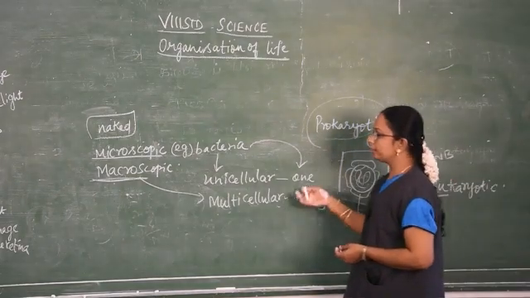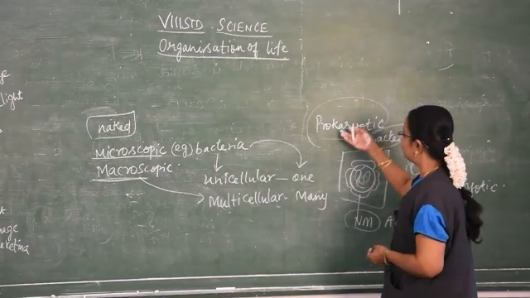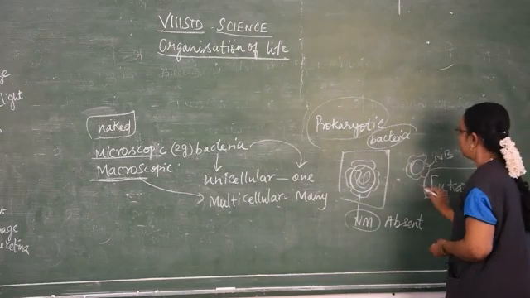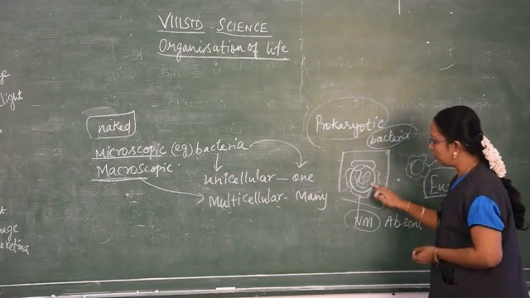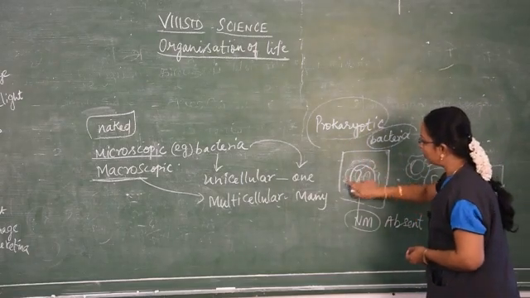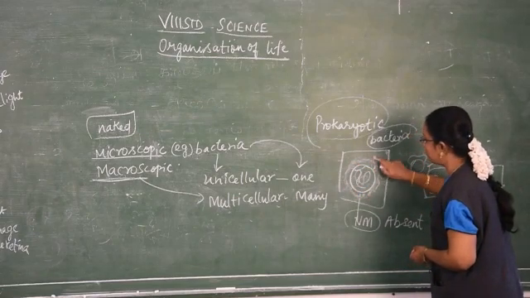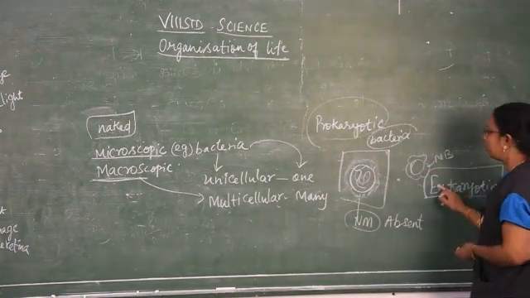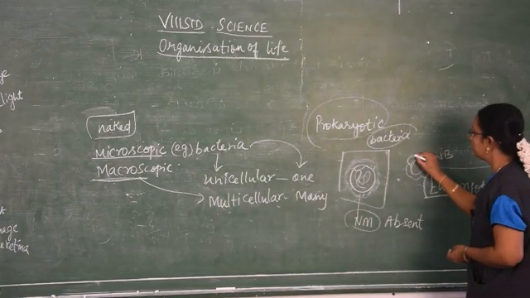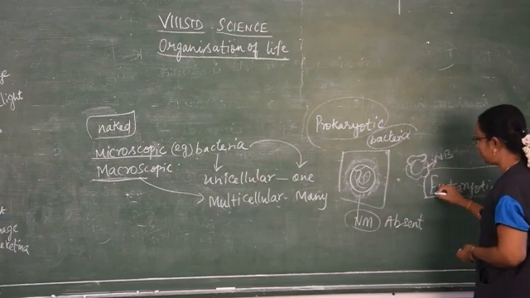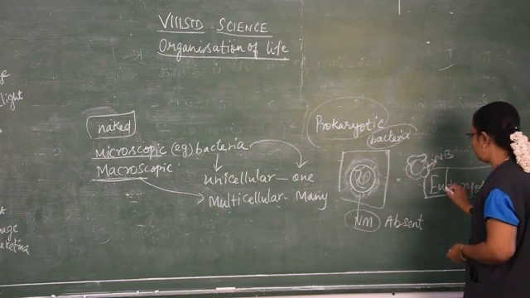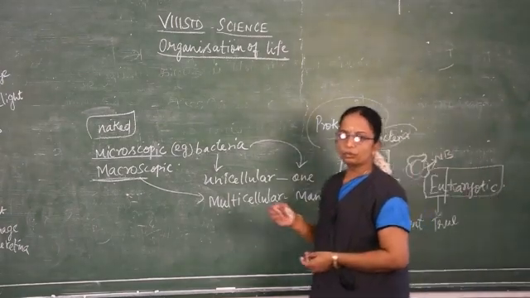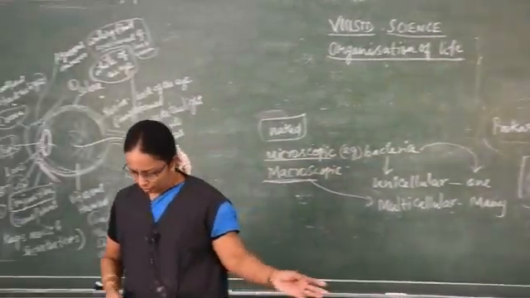So based on the structure of the organism, they are classified into prokaryotic and eukaryotic. Prokaryotic means the nucleus is not covered by the membrane; this outer membrane is absent in these organisms. But in higher organisms, the nucleus is covered by the nuclear membrane, so they are known as eukaryotic organisms.